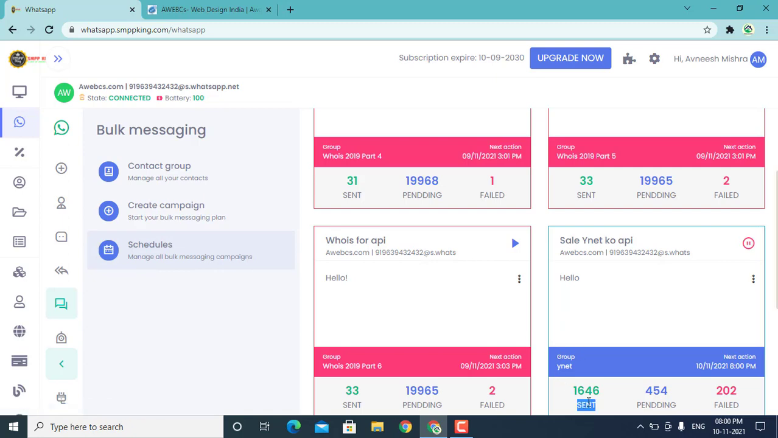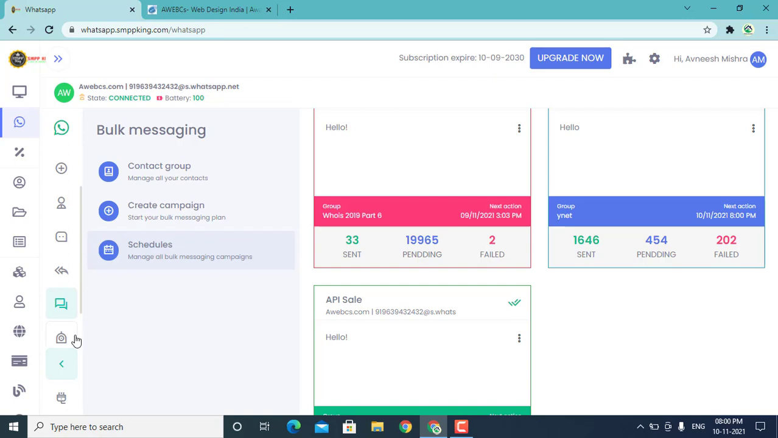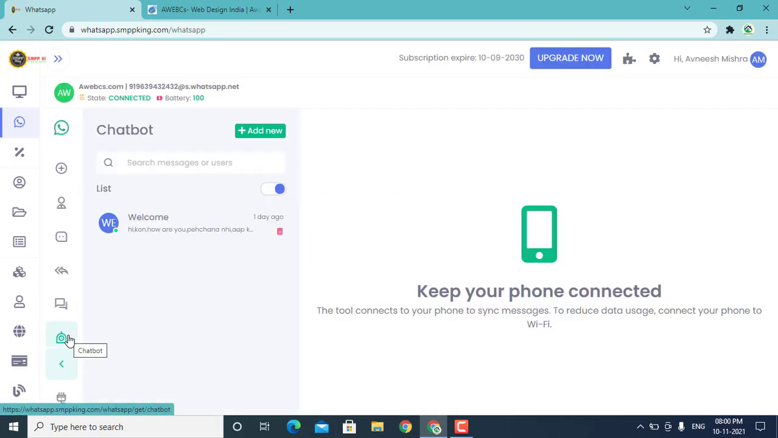These are the ongoing campaigns which are going on. Here 1646 is finished, pending is 454, and 202 is invalid number. Here 1570 numbers are successful, 31331 is invalid number. After that we will see how the chatbot works.